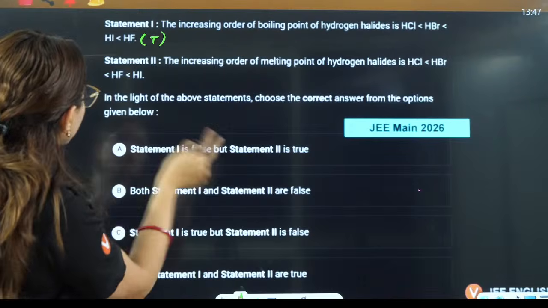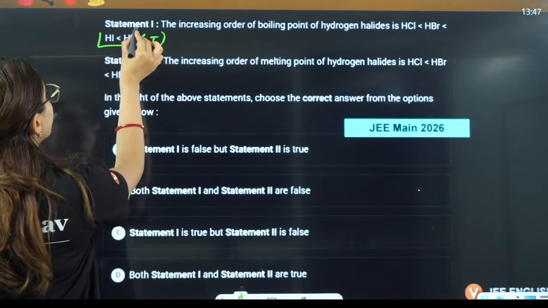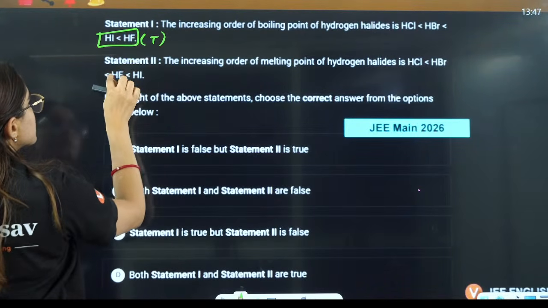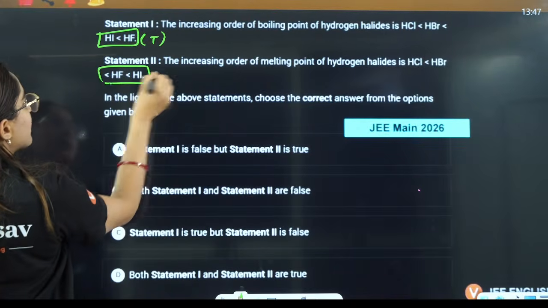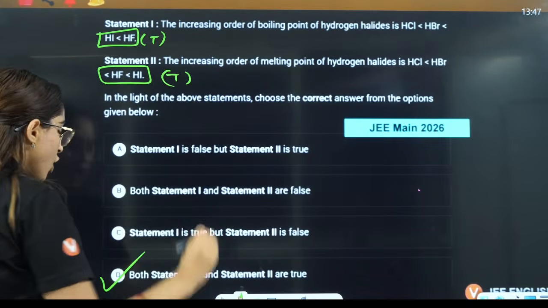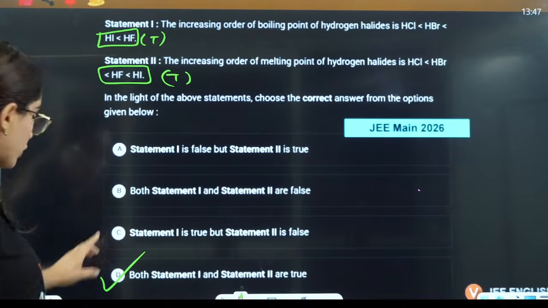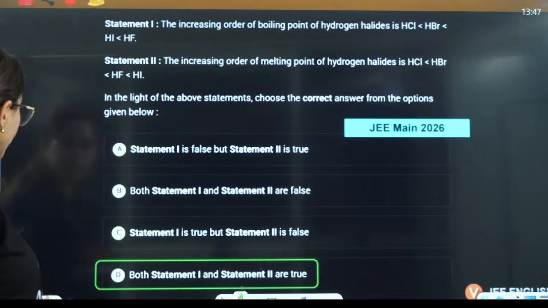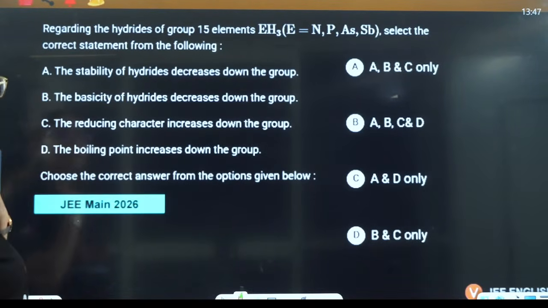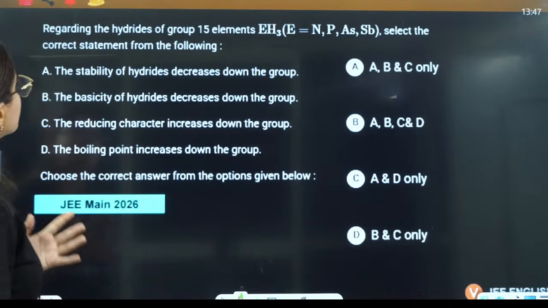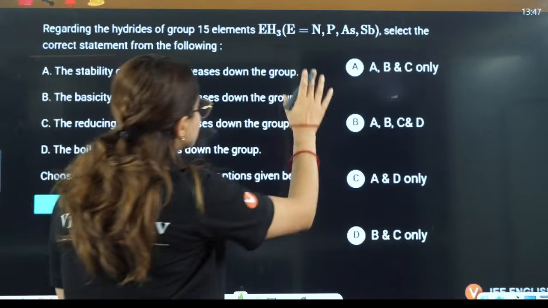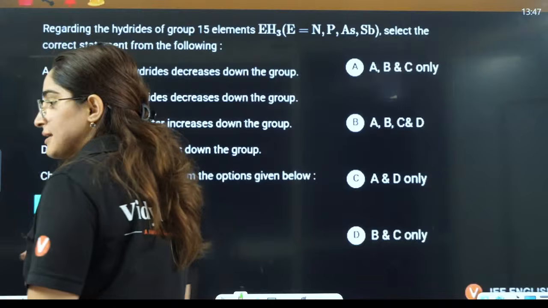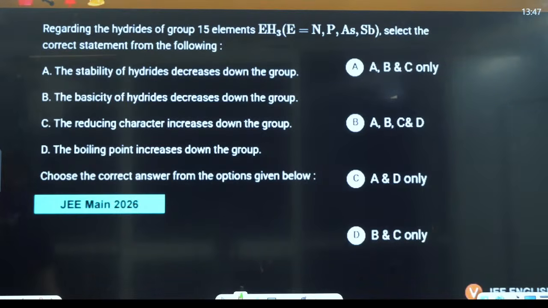Then here was the twist. Here HF was maximum for boiling point, but here HI was maximum. That is also true. So we can say both the statements are true. Melting and boiling points I have taught you there, right? Then the next question is based on hydrides, and this is a statement based question, right everyone?